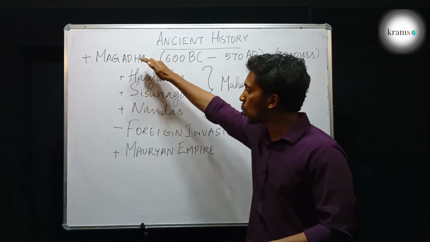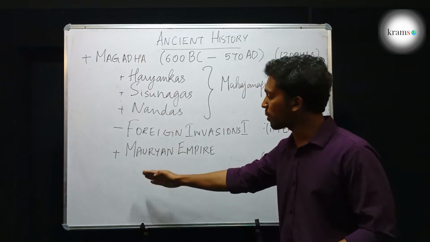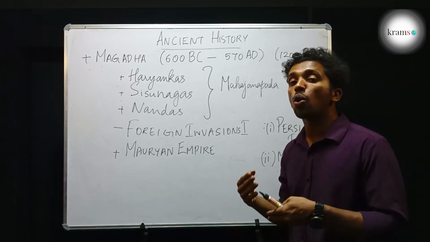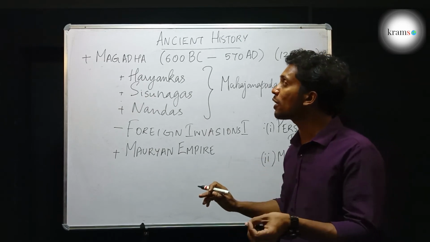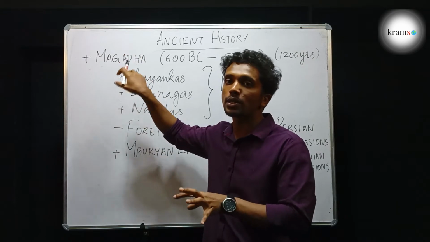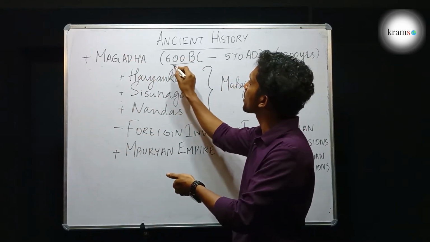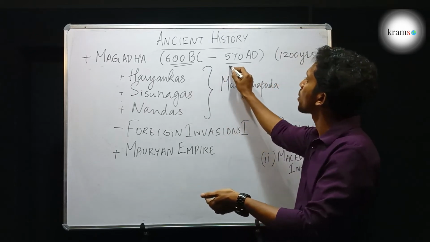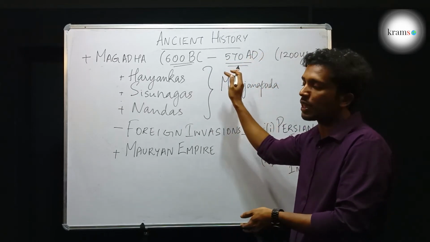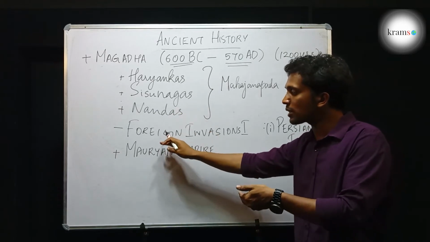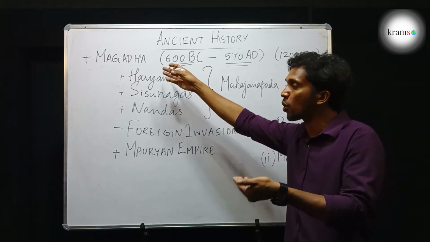See, all the dynasties that we are going to study, some of them became empires. Then at a later point of time, another empire comes. All of them are ruling from capitals or points centering around Magadha, so that we can mark their rule that will continue till 570 AD. None of the empires or countries at a later point of time will ever be known as Magadha.